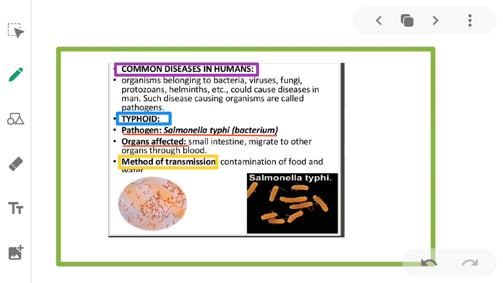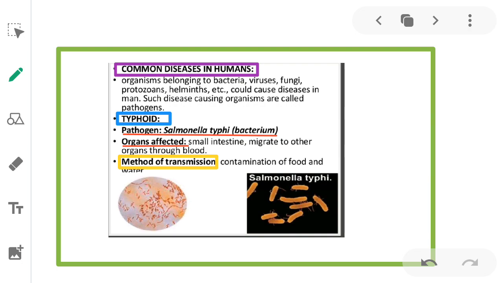Such disease-causing organisms are called pathogens. So these pathogens infect and enter into the body of humans and cause a number of diseases. Now one by one we will study the types of diseases, whether bacterial, viral, fungal, protozoan, or helminthic.